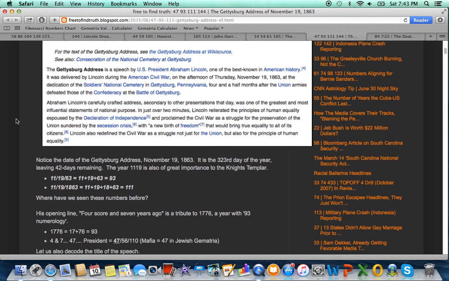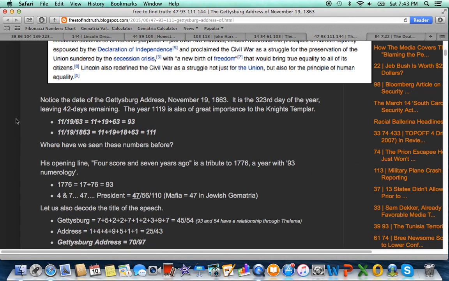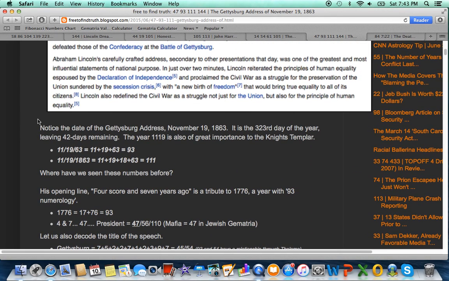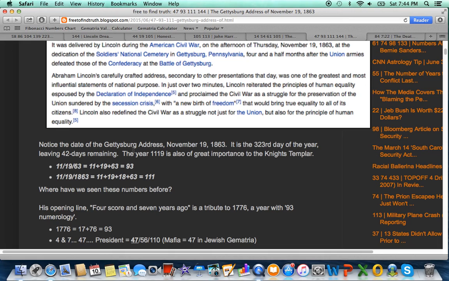With regards to the Gettysburg Address, what Lincoln's best remembered for, few things to notice. The date that he gave it has a numerology of 93. He begins with the tribute 87 years ago, when the nation began in 1776. 1776, the year, is a year with 93 numerology. 17 plus 76 equals 93. The new building in New York that's 1,776 feet tall, One World Trade Center, has a gematria of 93.